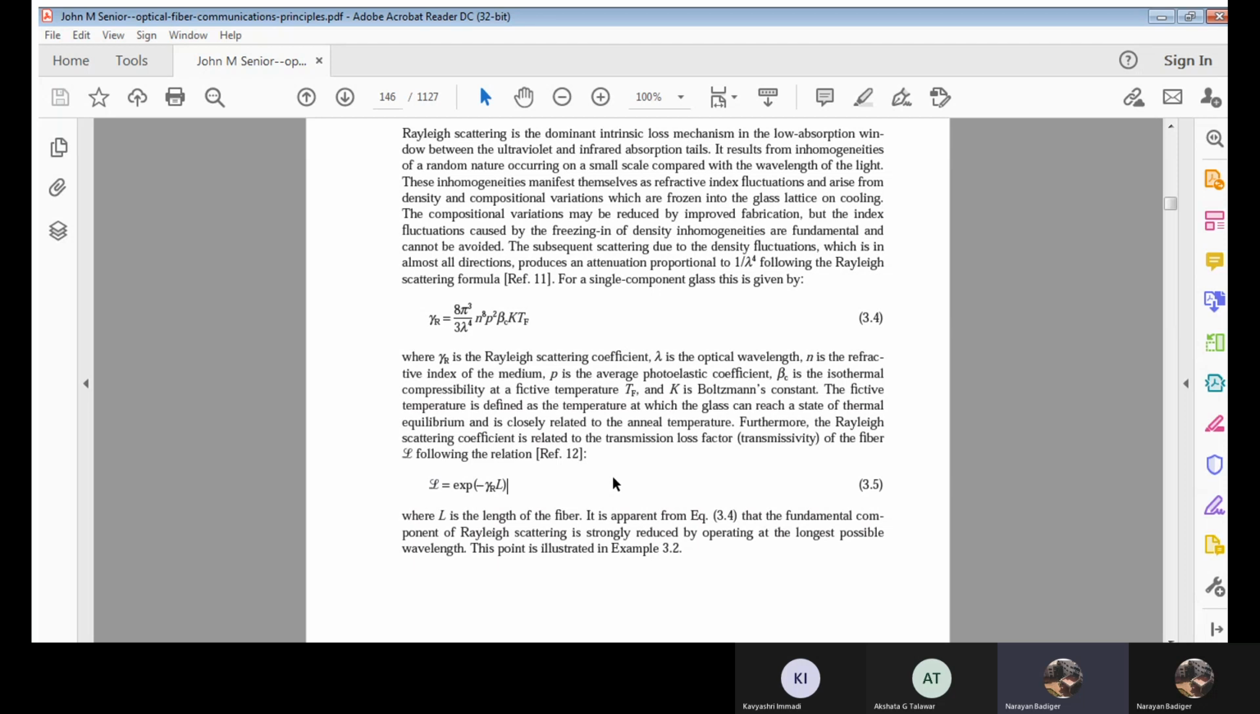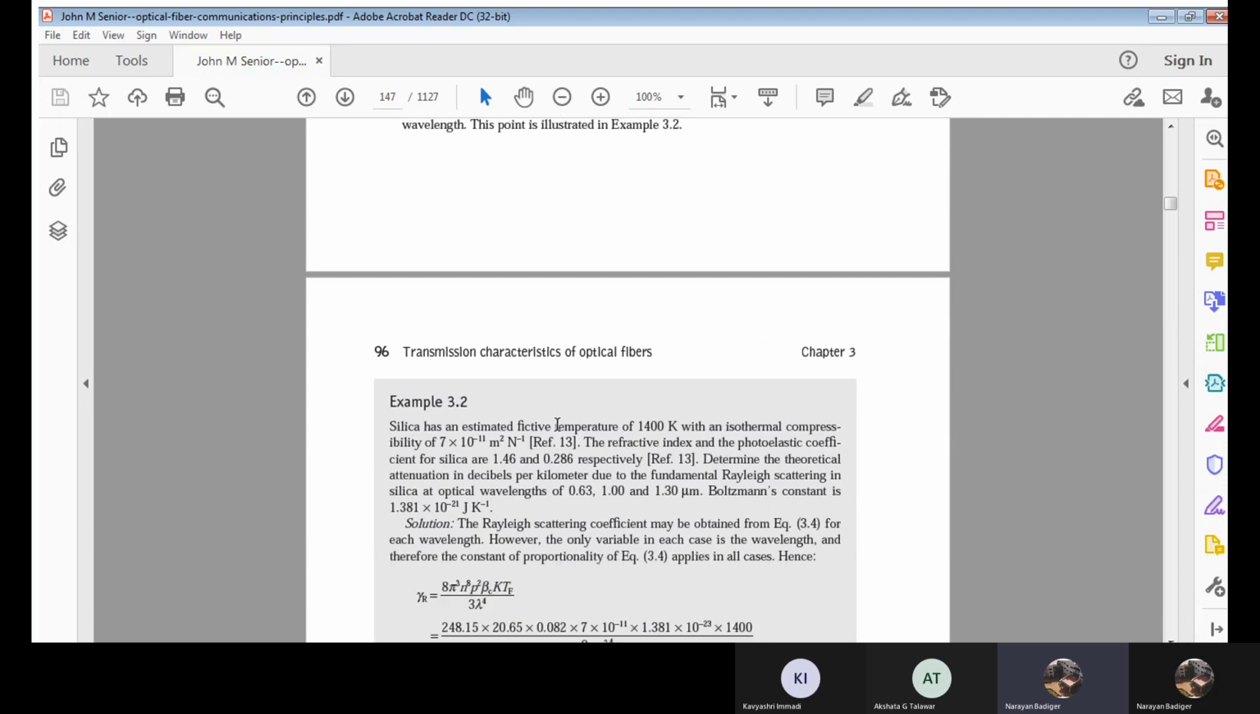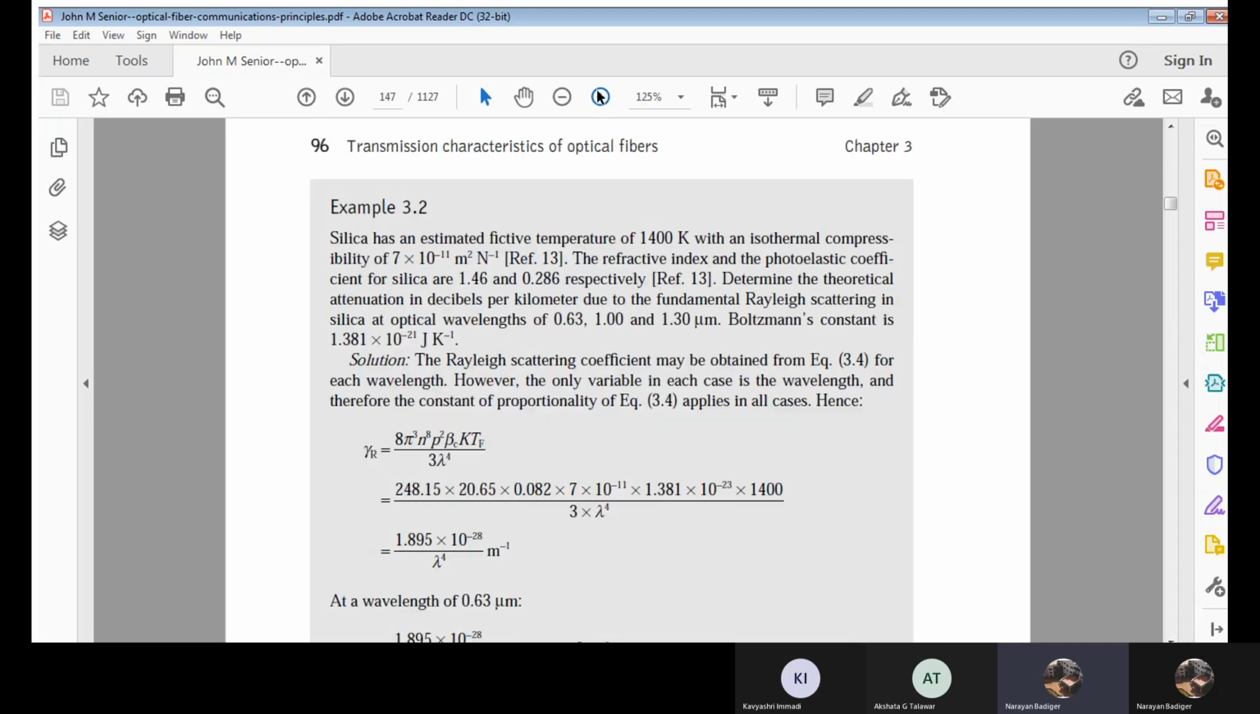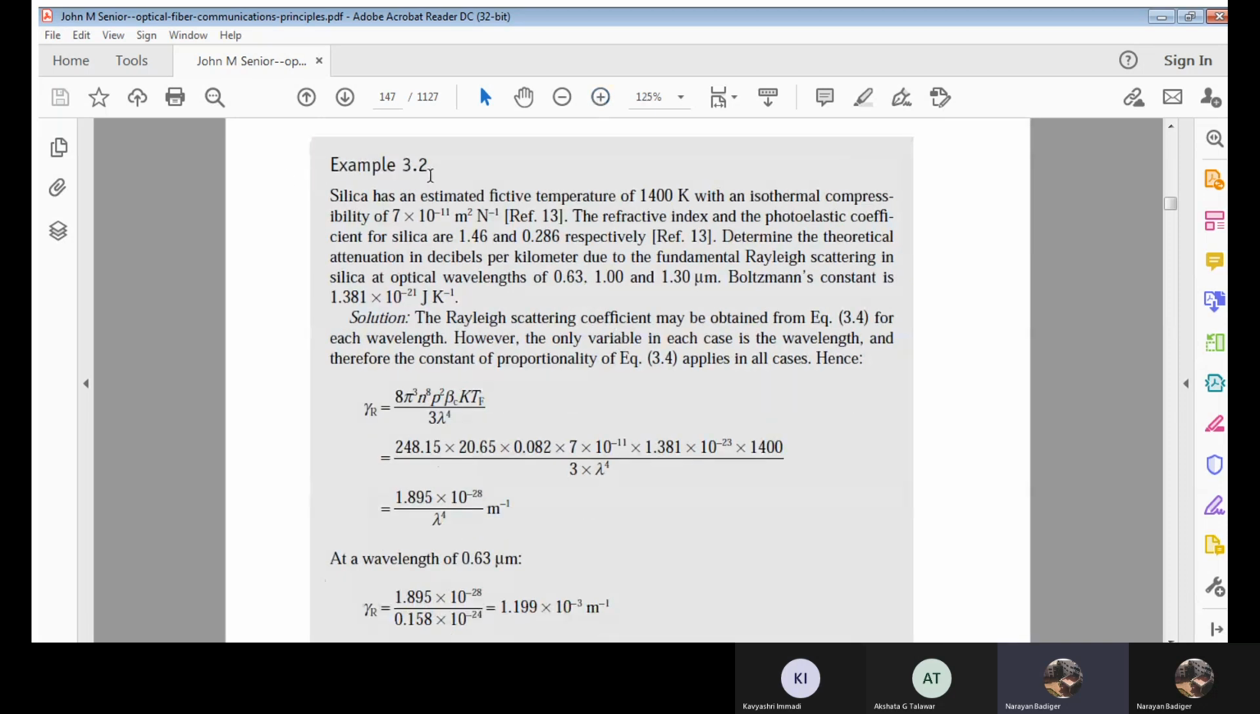I hope you have understood what exactly Rayleigh scattering is. Now we have one simple but very important problem on this, which we'll do now. I will read the problem, and it is also visible on the screen. The given values: silica has a fictive temperature of 1400 K, and an isothermal compressibility of 7 into 10 raised to minus 11 meter square per Newton. The refractive index is 1.46 and the photoelastic coefficient is 0.286.